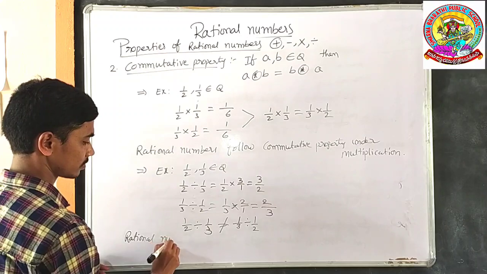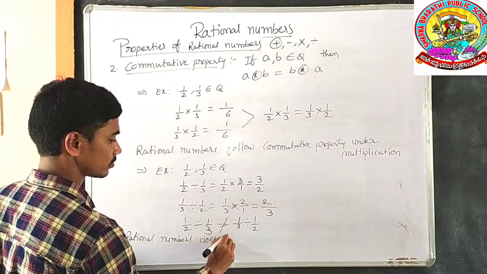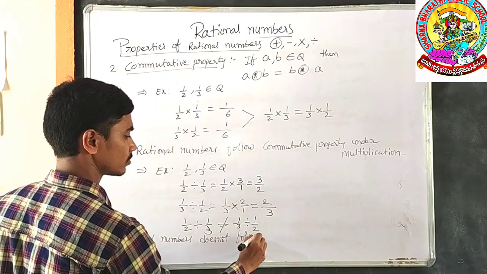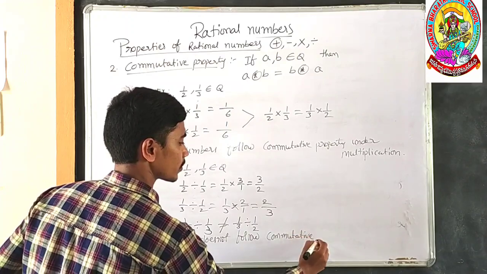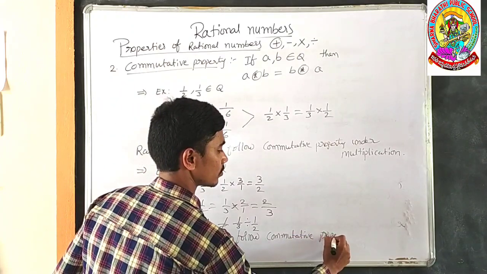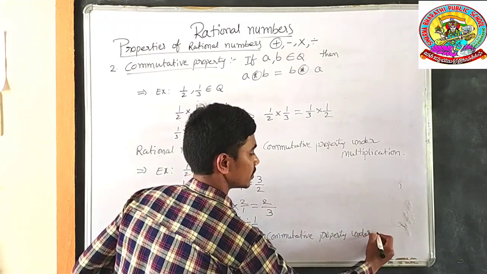Rational numbers do not follow commutative property under division.